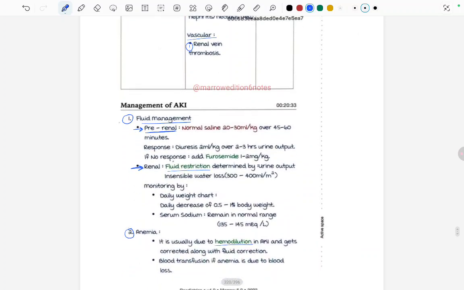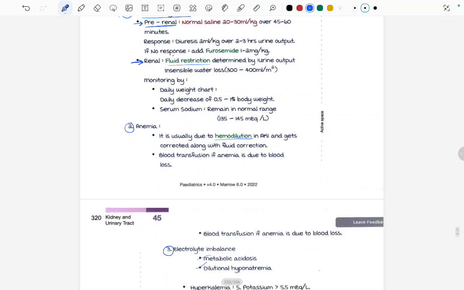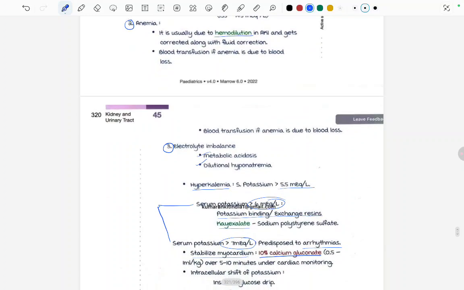Management of the AKI was by fluid management. First, if the cause is pre-renal, we have to give normal saline. And if no response to that, we can add furosemide. And in renal cause of the AKI, then we have to do fluid restriction. There can be anemia due to hemodilution, which gets corrected by the fluid correction, and blood transfusion if anemia is due to blood loss. Electrolyte imbalance can occur by metabolic acidosis, leading to metabolic acidosis and dilutional hyponatremia, and there